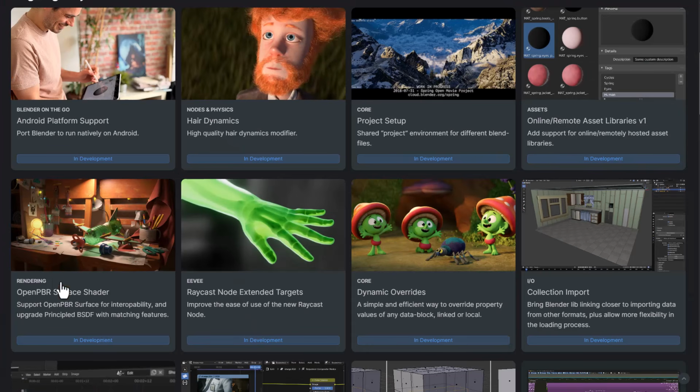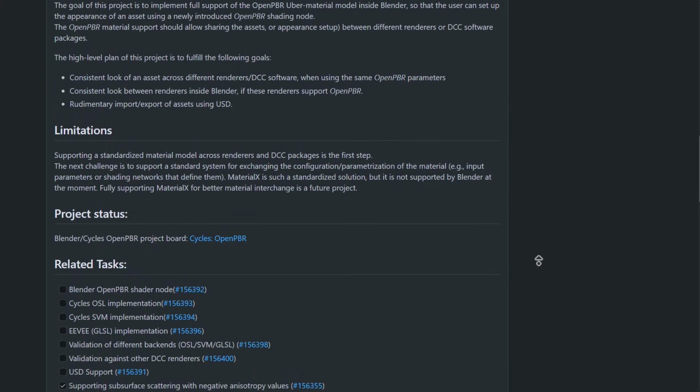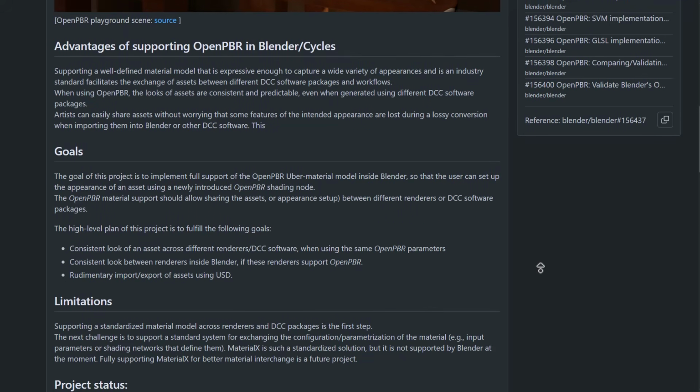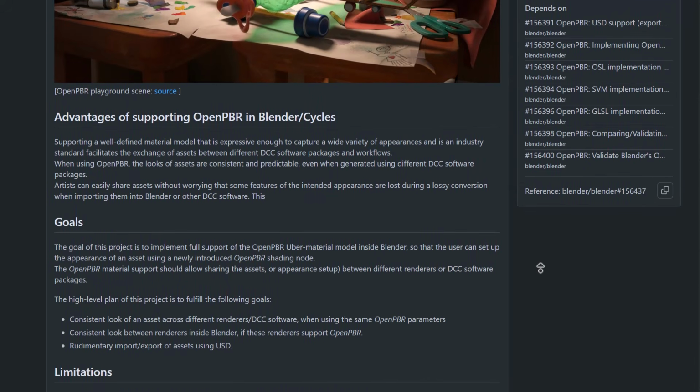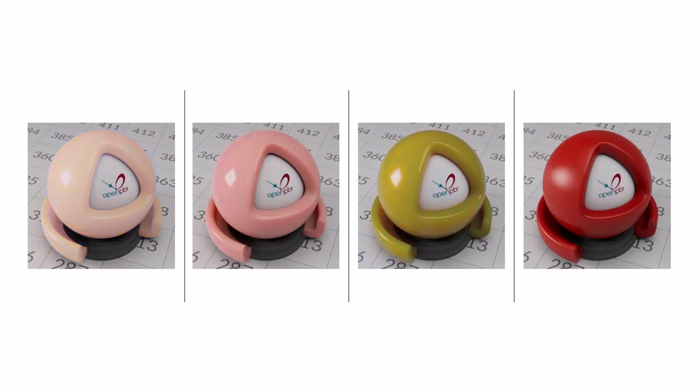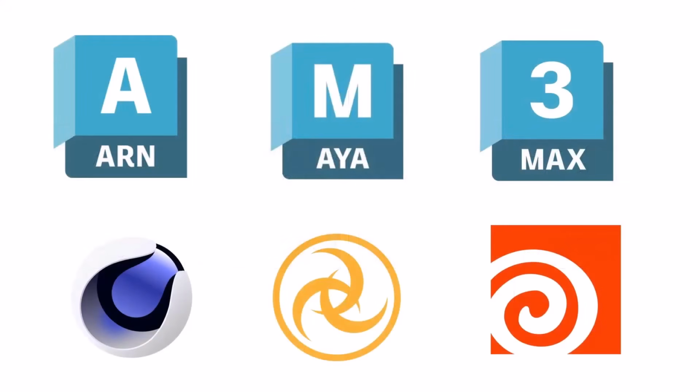Another cool addition to the ongoing project includes the OpenPBR support. So the folks at Blender have decided to add support for the OpenPBR Uber material, and this will be an alternative to the current principal BSDF material, as OpenPBR is a standardized material model that is fully supported by multiple renderers and almost every industry standard DCC software.